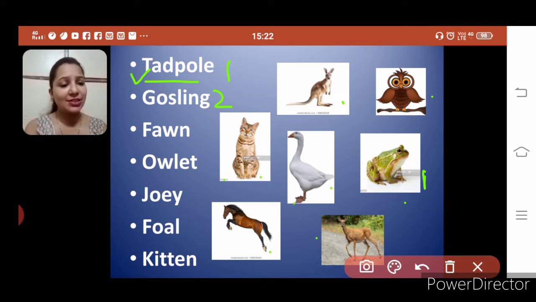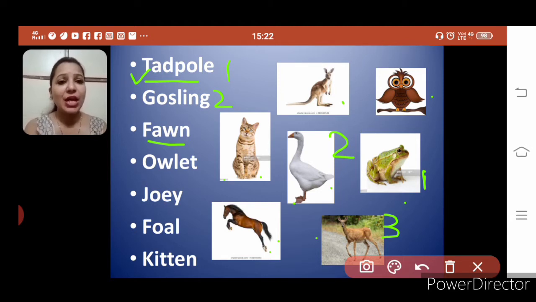Yes, that's right. Gooseling is the baby of goose. So we have found number 2 also. Let's do the third number. Third is fawn. And whose baby is fawn? No, it's not horse. Fawn is deer's baby.